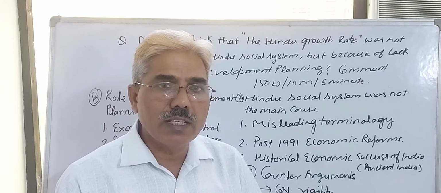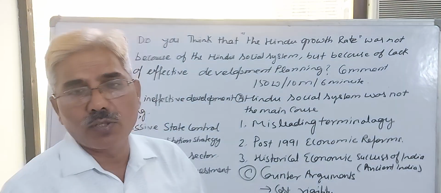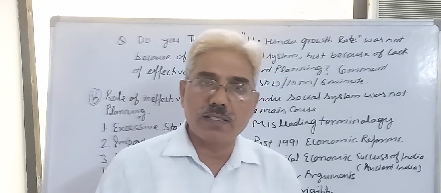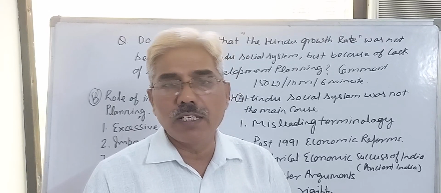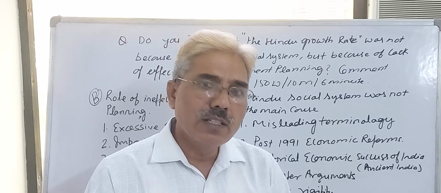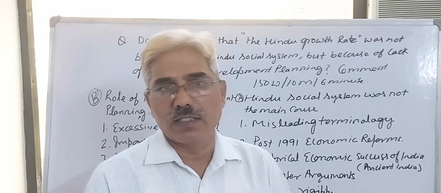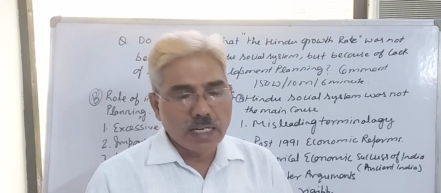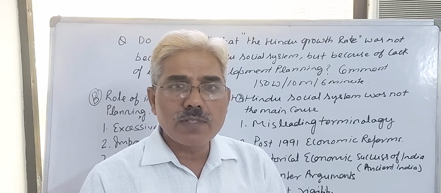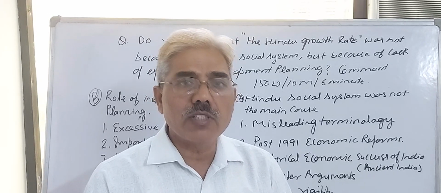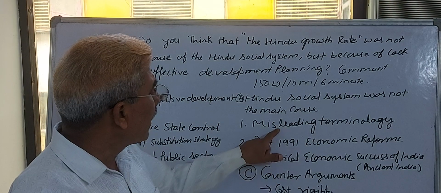But India was 2.3. Post 1991, India's GDP growth rate was roughly 6 to 8% in the first decade, and reached up to 9.5% during 2007-08. Why is the performance improving? Recently, you can see India's GDP growth rate is more than 7%. Why? Because of effective policies based on globalization, privatization, liberalization, public sector reforms, and multiple infrastructure developments by the government. It means this logic is more important than the earlier one.